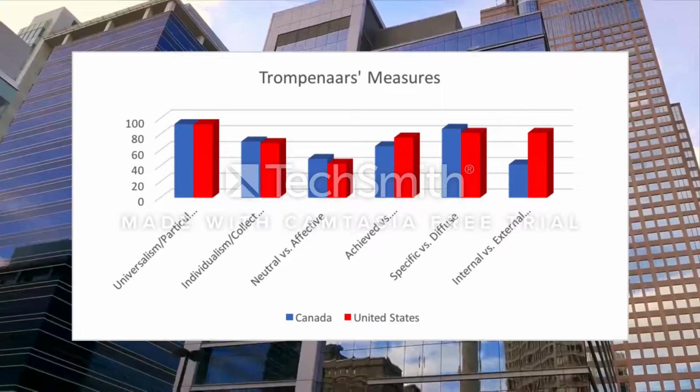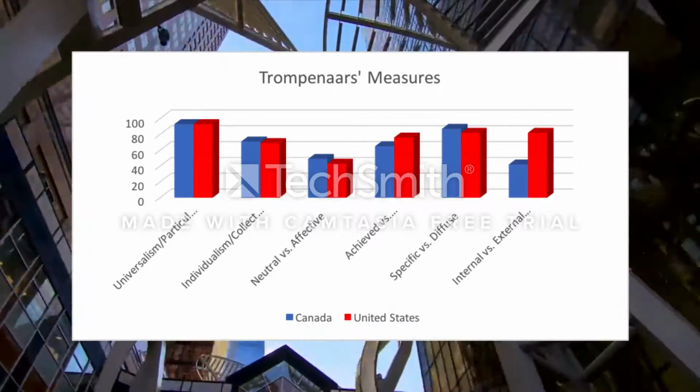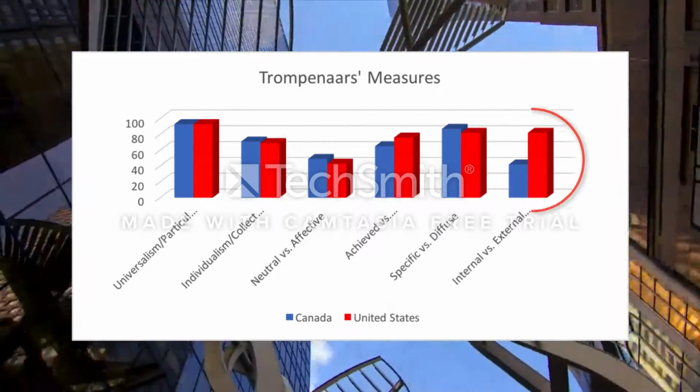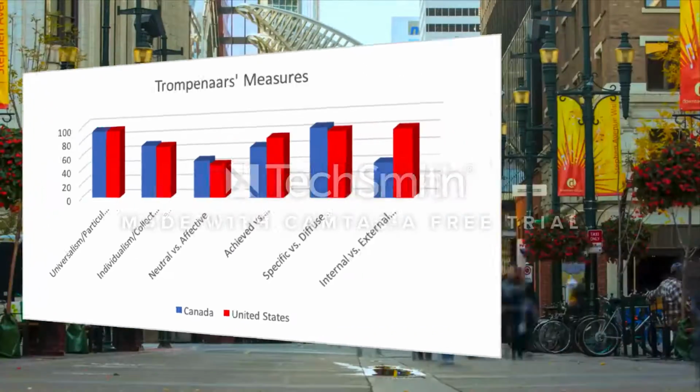They were able to determine that these differences fall into one of 7 different dimensions. In the chart, you can see how Canada compared to the United States.